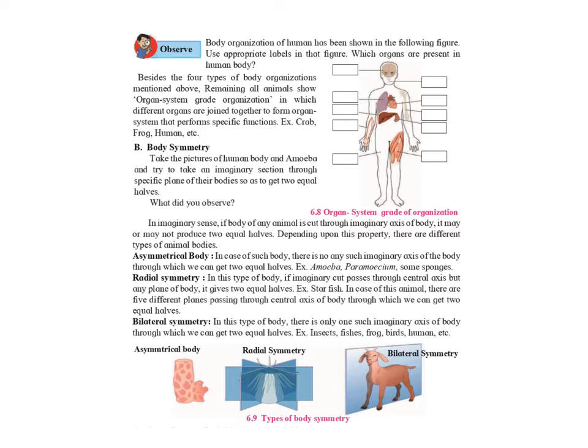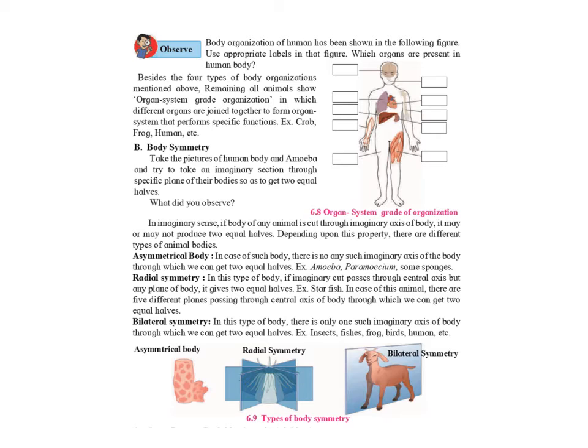Now the second criteria is called body symmetry. Suppose you consider a human body or an amoeba and you try to imagine a section through a specific plane of their body so as to get two equal halves. In an imaginary sense, if the body of an animal is cut through an imaginary axis, it may or may not produce two equal halves. Based on this property, animals are classified as below. Either they are called asymmetrical, radial or bilateral.